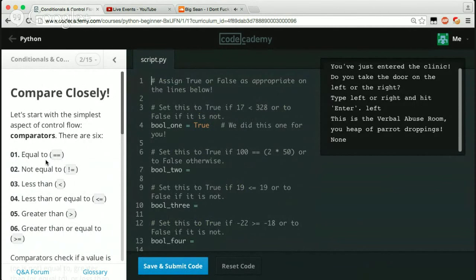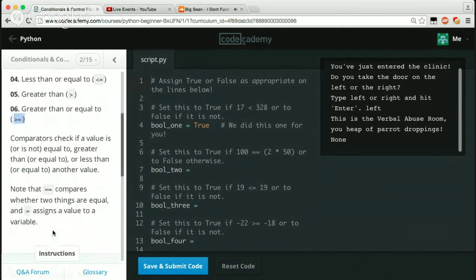There are 6 of them. The first one is equal to, which is 2 equal signs. The second one is not equal to, which is an exclamation mark, then an equal sign. Then we got less than. Then we have less than or equal to, which is the less than sign, then equal to. Then we have greater than. Then greater than or equal to is the same exact thing with a greater than sign, then equal sign.